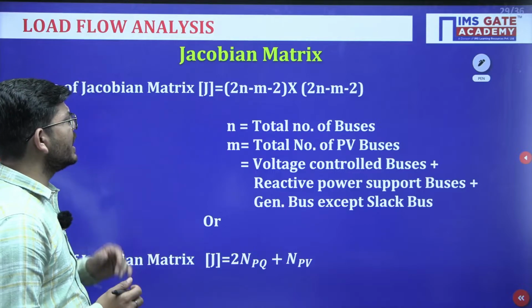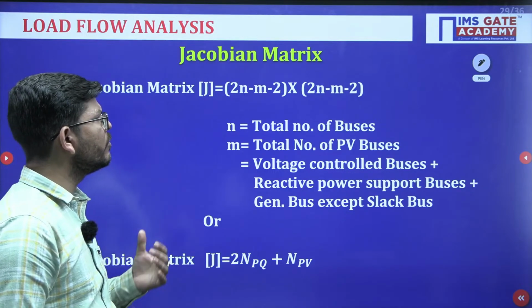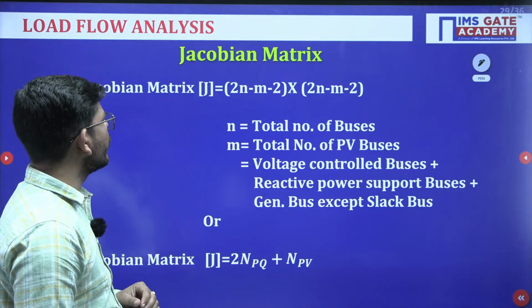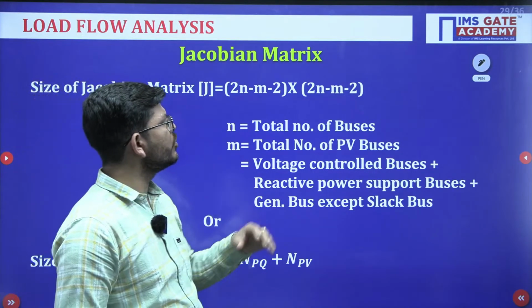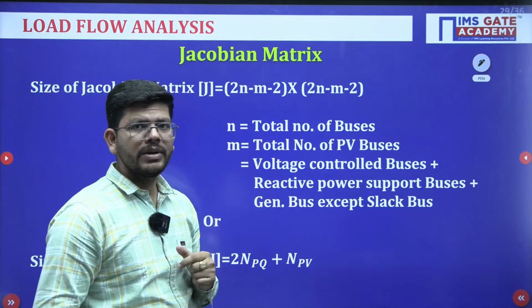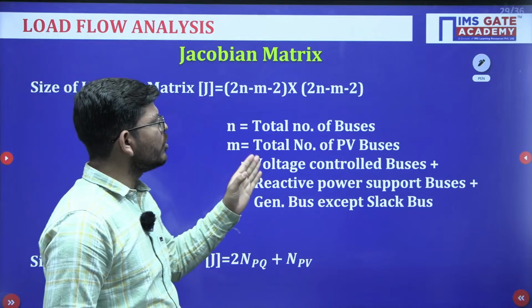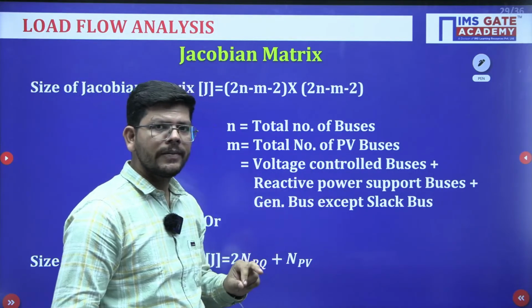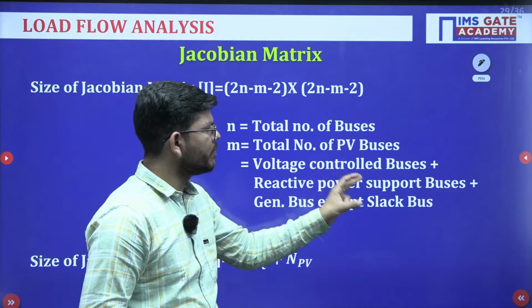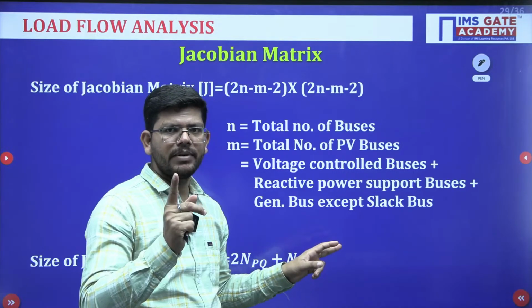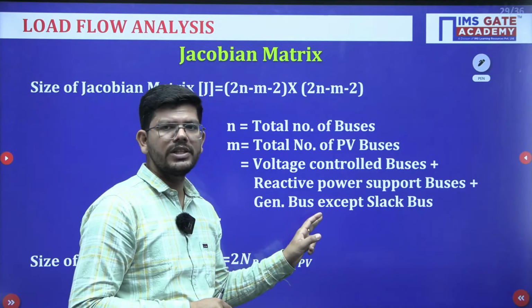Then size of Jacobian matrix, one of the most important things while the Newton-Raphson method is being studied. Size of Jacobian matrix is 2n minus m minus 2 into 2n minus m minus 2. What is n? N is total number of buses. M is basically total number of PV buses, that includes voltage control buses, reactive power support buses, plus generator buses except slack bus. You will always subtract one from the generator buses.